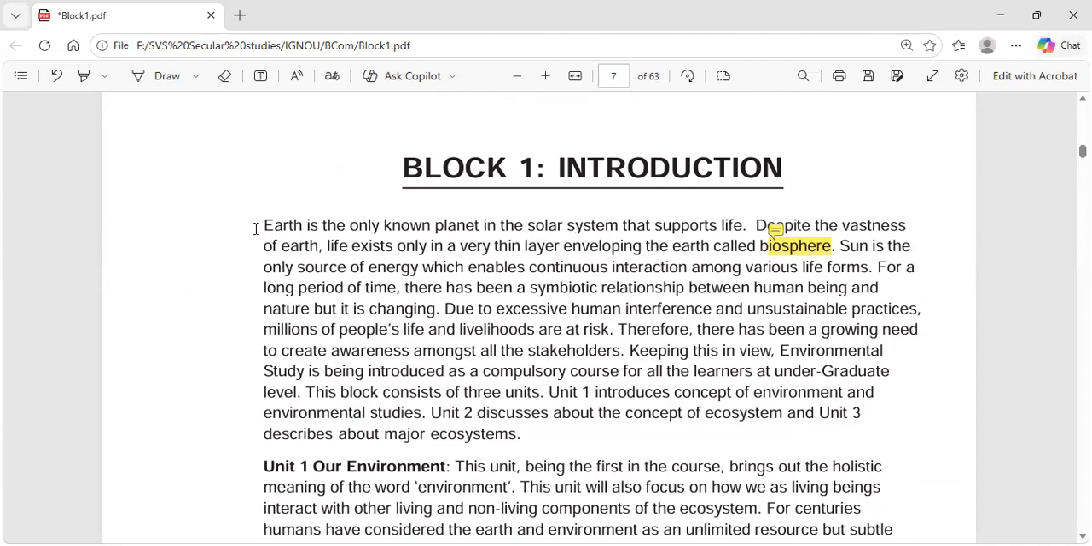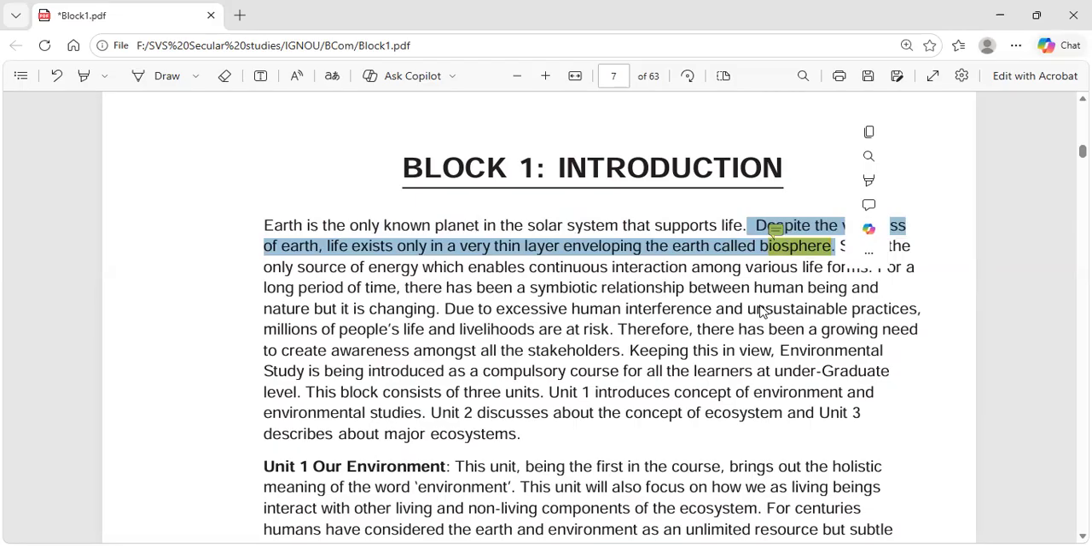Earth is the only known planet in the solar system that supports life. As far as our knowledge is concerned, we believe that Earth is the only planet in the solar system that supports life. We have not found life anywhere apart from Earth. There could be other planets where there could be life, or there may not be, but it's so vast, and we are only aware of the Earth, and we have a lot of limitations.